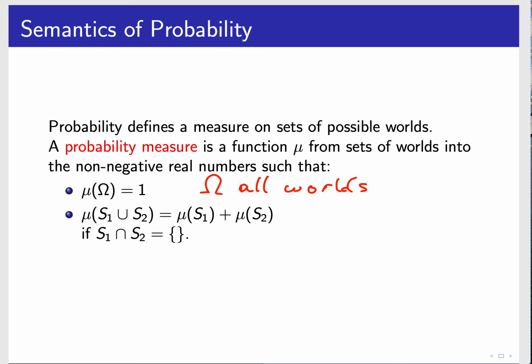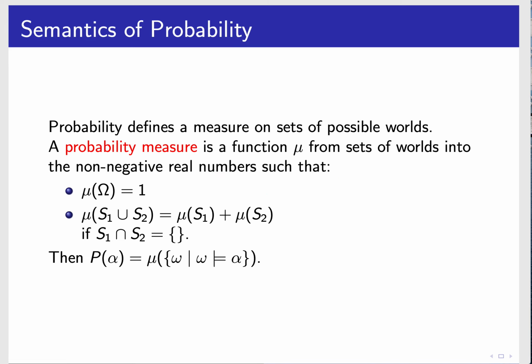And the second rule says that if S1 and S2 have no values in common, so they're sets of possible worlds that have no elements in common, then we can add their measures. Okay. So it turns out this is all we need to define probability. This is called the probability measure. If they're disjoint, you can just add them together. If they're not disjoint, this is not applicable. And then the probability of some formula alpha is just the measure of the set of worlds where alpha is true. We'll give some examples in a second.